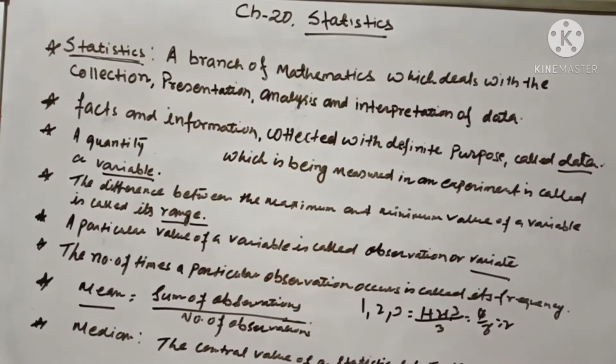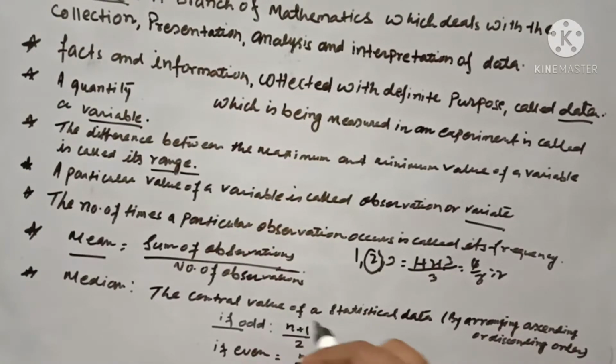Median means the central value. See this question: here the data is already arranged, so the central value is known as the median. We can write the central value of statistical data by arranging it in ascending or descending order. If n is odd, the median is the (n plus 1) by 2 th observation. If n is even, it is the average of the n by 2 th observation and the (n by 2 plus 1) th observation.